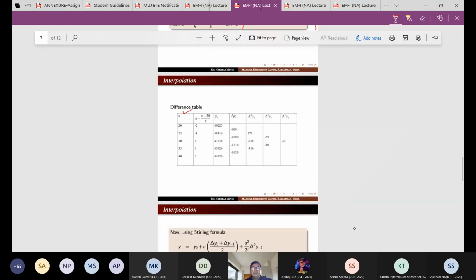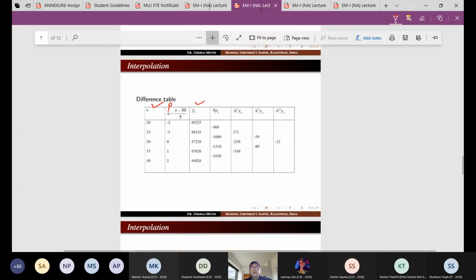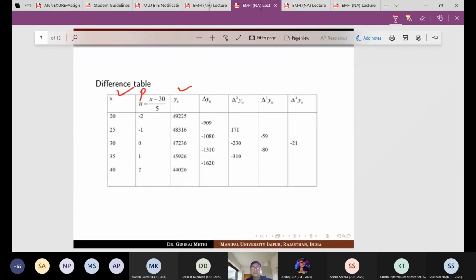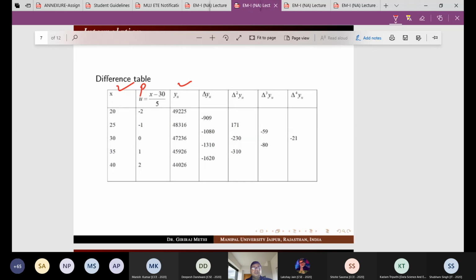And we have to construct this. We can construct, this is the x value, this is the p value, this is the y value. This is the del x, del y, and then the first, second, third, fourth order. So these are the values. This is x naught, x1, x minus 1, x minus 2, x2, same as this is y0, y minus 1, y minus 2, del y minus 2, del square y minus 2, del cube y minus 2, and del to power 4 y minus 2, right?